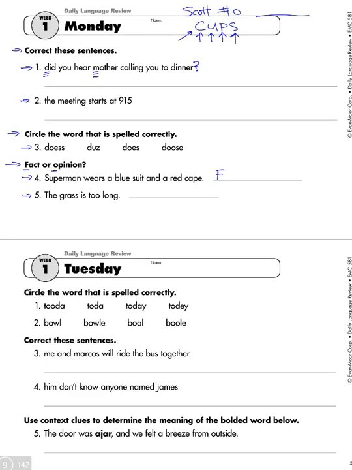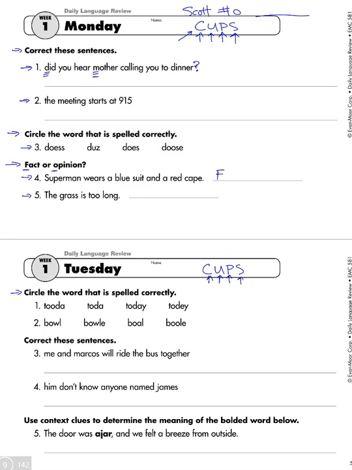All right, this is Daily Language Review, Week 1, Tuesday. And again, we don't need to write our name again, but let's write CUPS inside the name box to remind us that we are looking at capitalization, usage, punctuation, and spelling. All right, here we go.